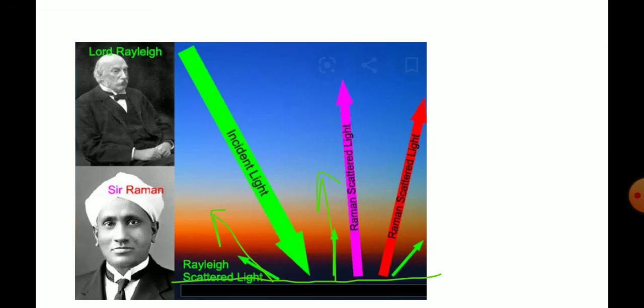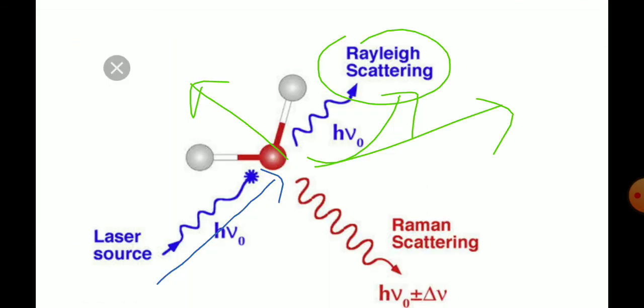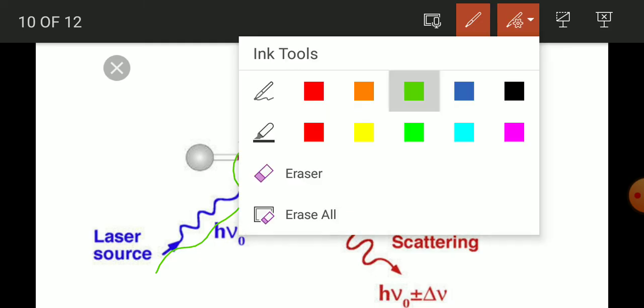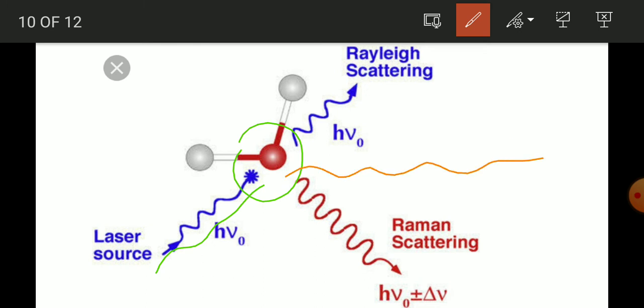and it is getting scattered in same color. But in case of Raman scattering, the color of the incident light will change because some of the energy is utilized by the molecules, and the light which is emitted by the molecule will have a different color. There is a change in the color of the light, and that is known as Raman scattering.